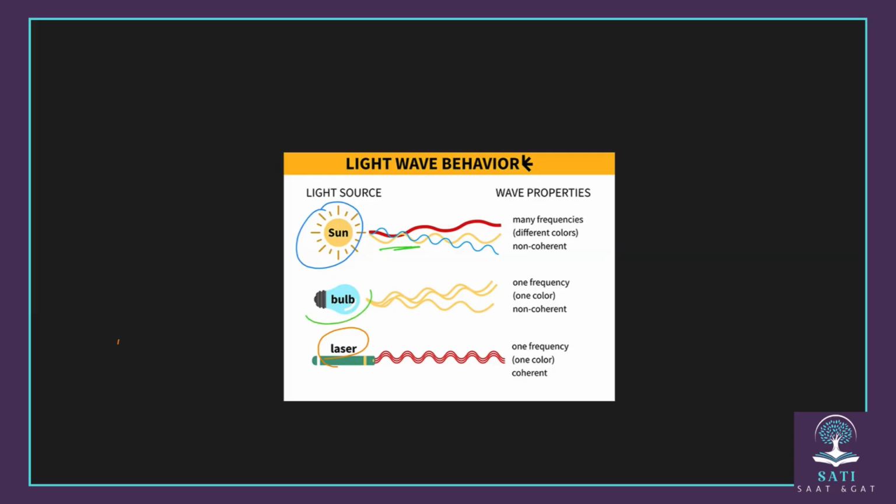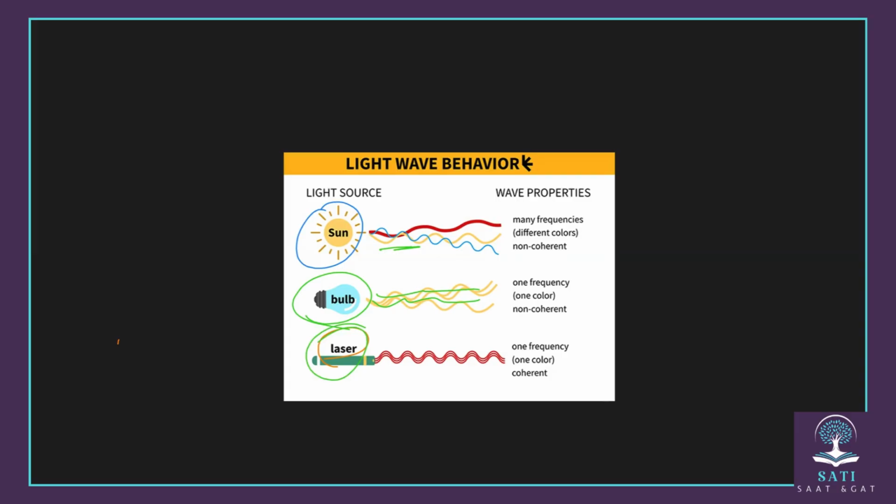Okay, what about an electrical bulb here? It's the same. When it gives light, usually it gives the light in different phases and in different frequencies. Okay, what about the light that comes from a laser?